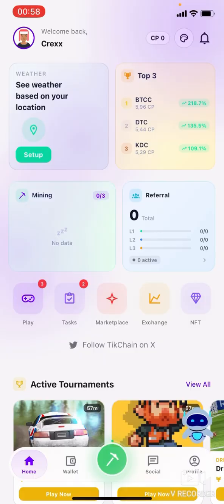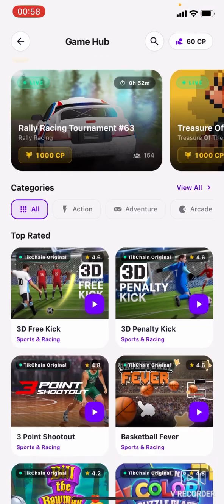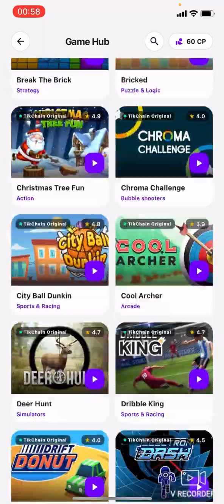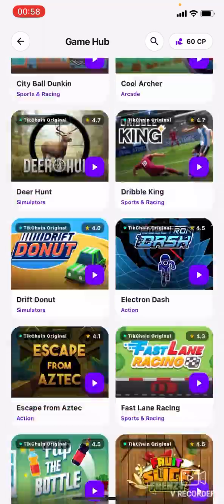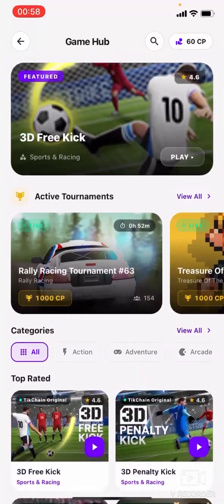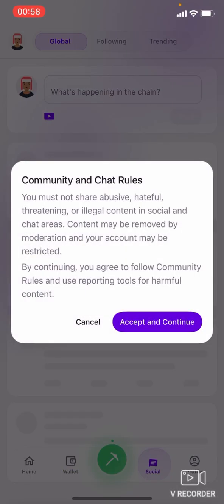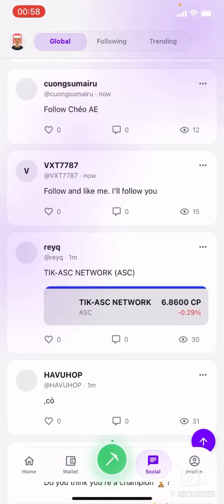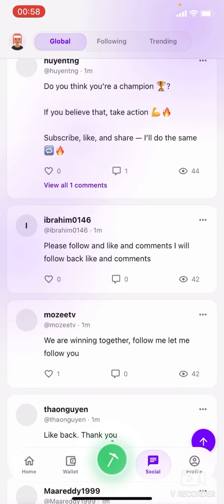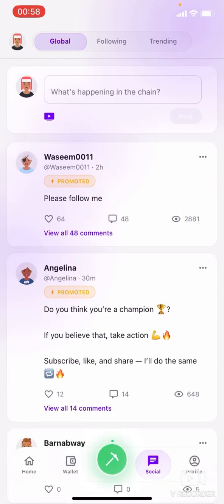Now over here we have games. You can go ahead, play games every day, and also earn some free CP on this application. You can see they have some interesting games right here, and you can play them every single day, and you're going to also get some engagement points on this application. Now apart from that, click on the social. I'm going to accept this and continue. On social, this is where you can post. You can make a post and get people to like your post, people to engage on your post.